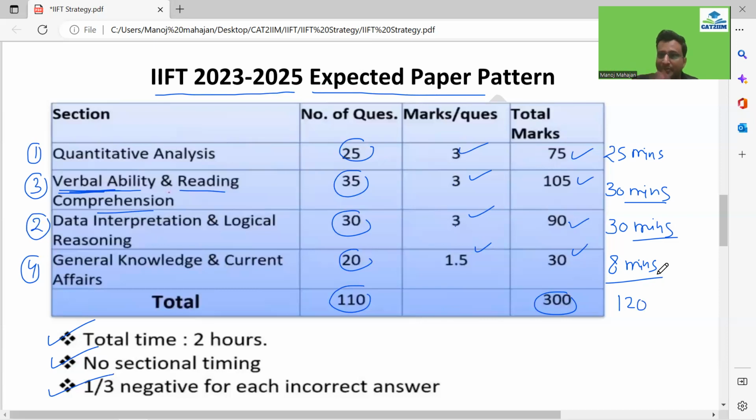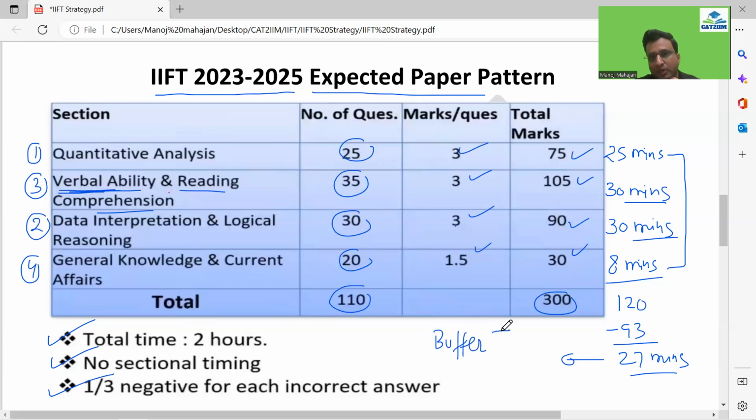Yes, if you are able to eliminate two options by using your option elimination, guys, because you need not have to know the complete answer in the match the following. Two options are left out. You can take the intelligent guess, which I can look forward to, right? Now this will not add up to, guys, 120, right? If you are thinking of why it is not adding up, so yes, it is not going to add up. So how much it is, guys? 93 minutes, right? So let's subtract that from here. So how much you are left out with is around 27 minutes. So this 27 minutes is a buffer concept, guys. So you have to keep a buffer time concept in the IIFT, guys, for sure.